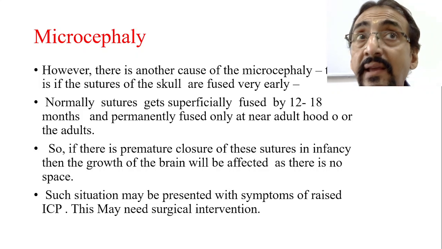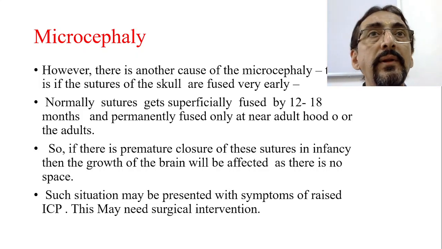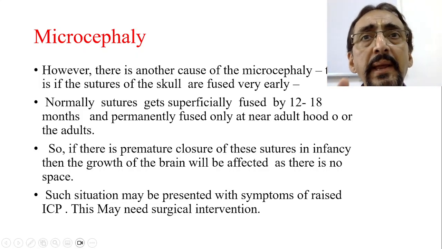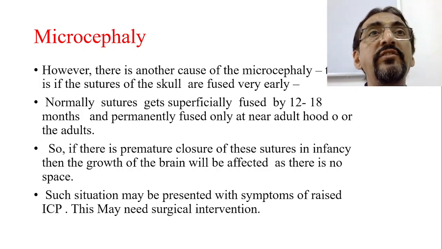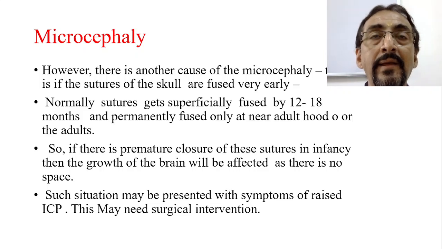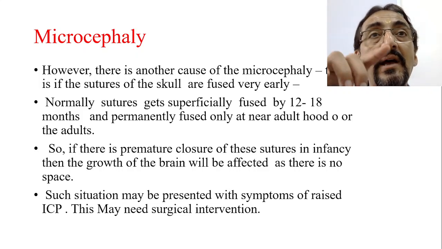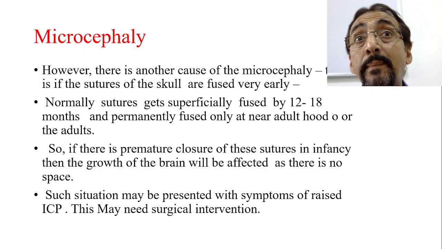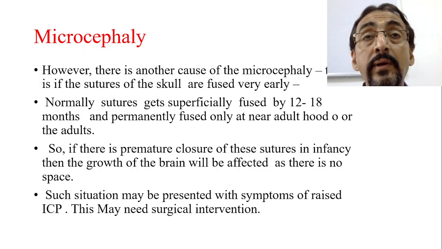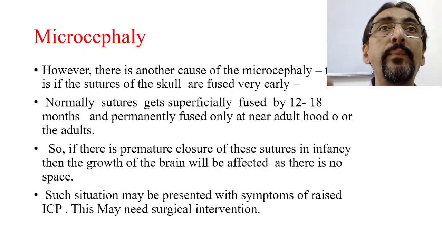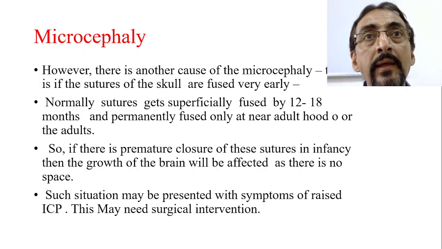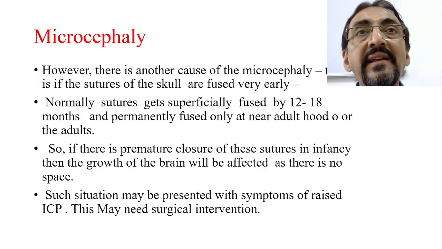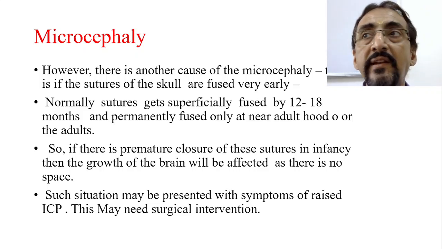The same thing is explained in Bhaishajya Ratnavali, which describes two very important diseases: Mastishka Chaya and Mastishka Apachaya. Mastishka Apachaya means atrophy. It refers to cerebral atrophy, where the cranium size will be normal, but the brain size itself is very, very small, like cortical atrophy.